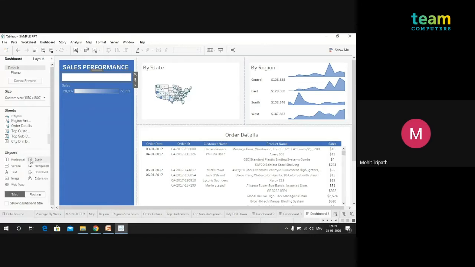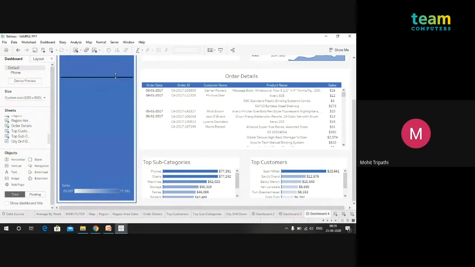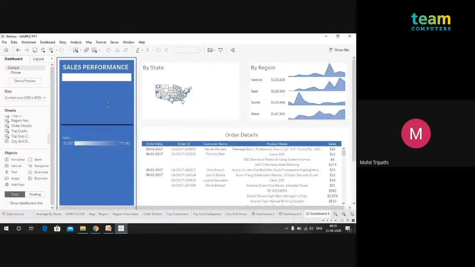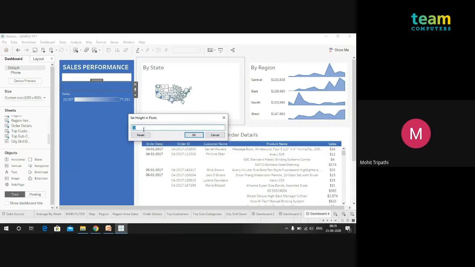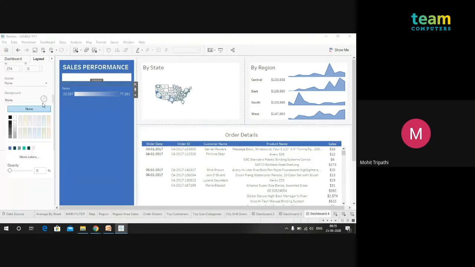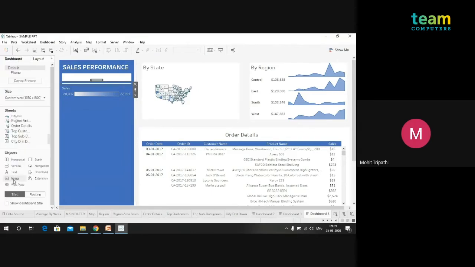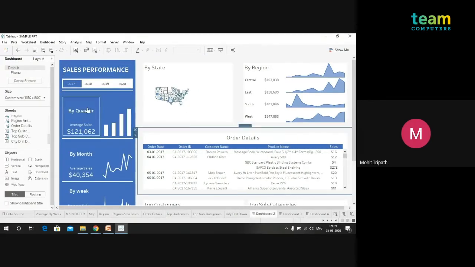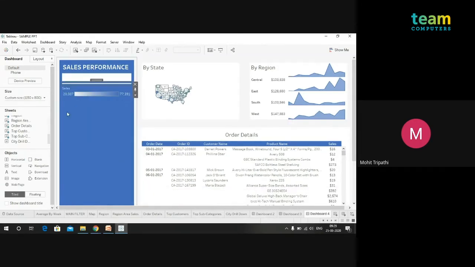This is just for the decorative part, just to make the dashboard look good. Suppose the outer padding, or the inner and outer padding, is 10 here. You can't make this object's height less than 10, it should always be greater than 10, as you are using tiled objects. In floating, you can use any height you want. So we would make it white, and as we know these are two different sheets, we will be needing a horizontal container over here. So for that, I will be dragging a horizontal container over here.